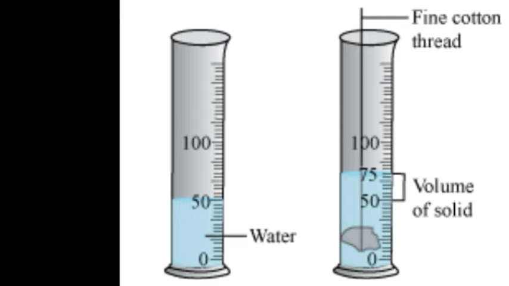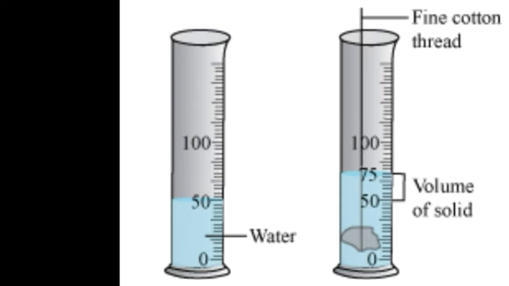Now what we have to do, first we have to measure the mass of the stone by using a beam balance. Then we partly fill this measuring cylinder with water and we note down the level of water. Then we tie the stone with a thread and immerse it in the cylinder. Now what do we observe? We observe that water level rises. Why does this happen? It happens because as the stone is immersed, it has displaced water and the water level rises in the cylinder.